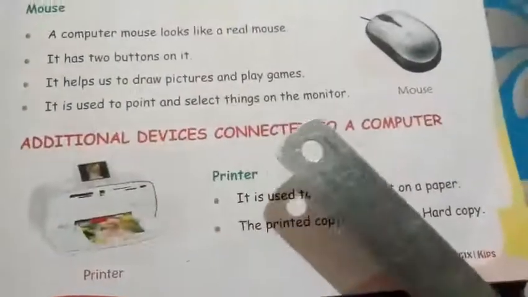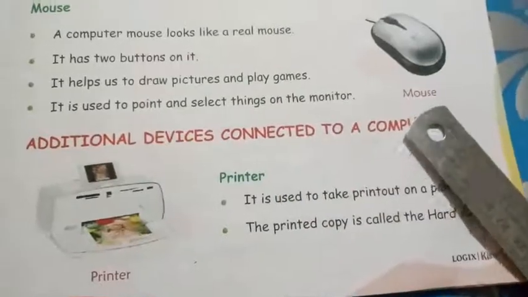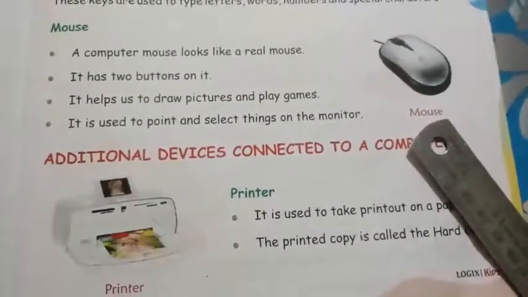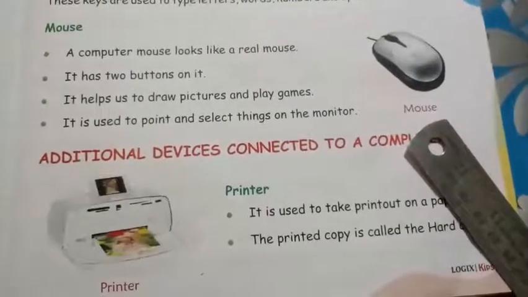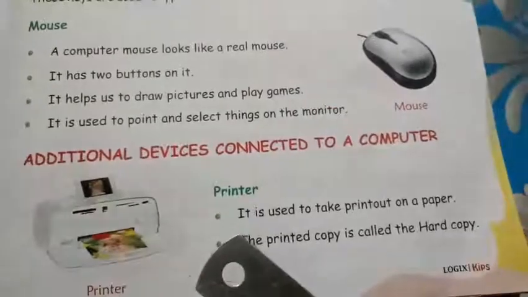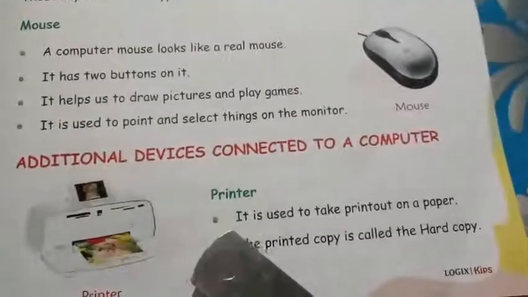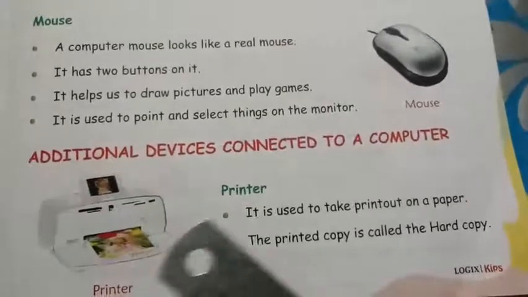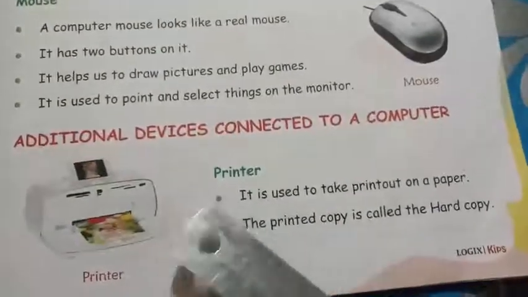Additional devices connected to a computer. So students, in the synopsis of this chapter, right from the beginning, if you remember, I had taught you additional devices like printer, scanner, speakers. So all those are additional devices. The printer is one of them.